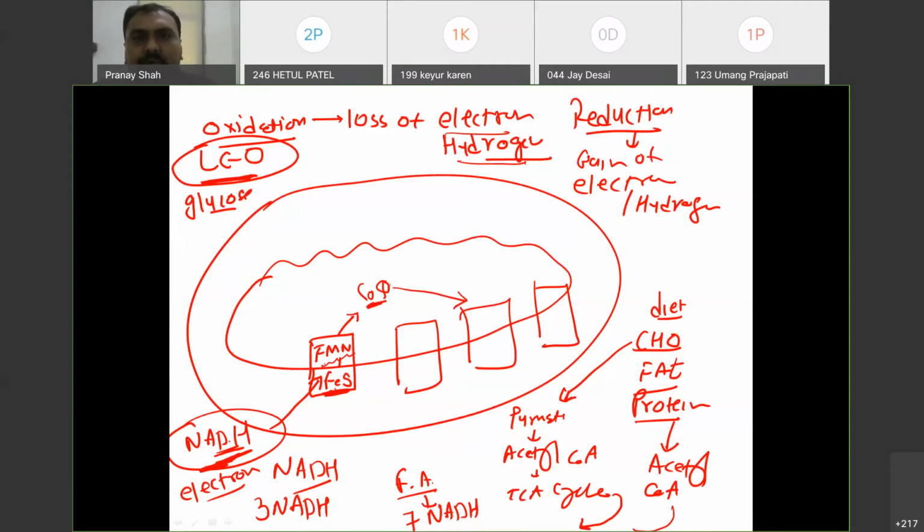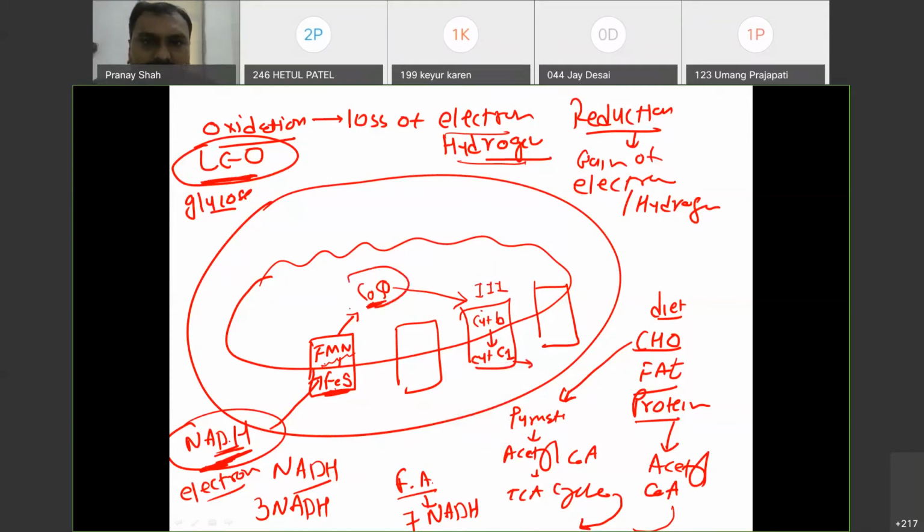Then this coenzyme Q will transport its electron to complex 3. Here there is cytochrome B. It will transfer its electron to cytochrome B, then to cytochrome C1. Then this cytochrome C1 will transport its electron to another mobile carrier.